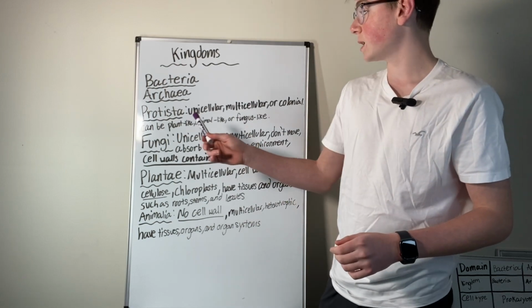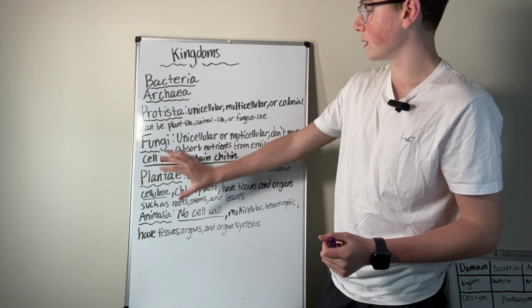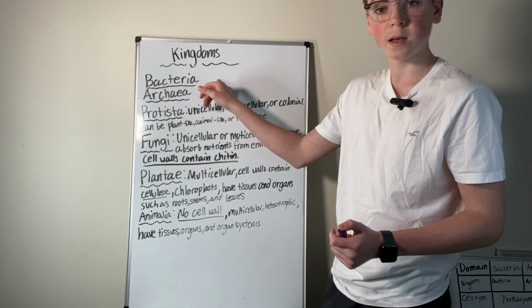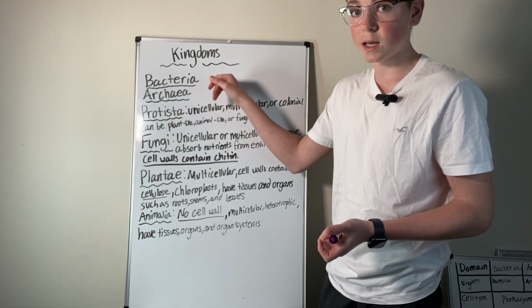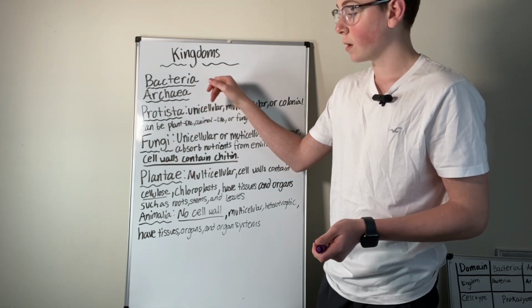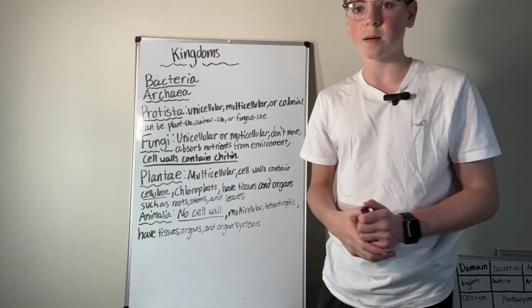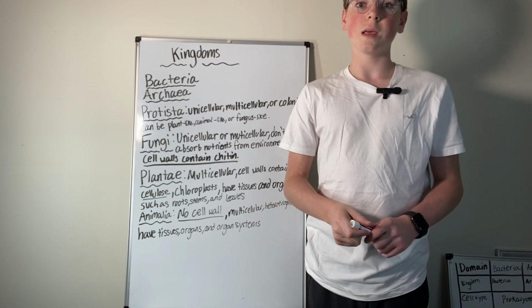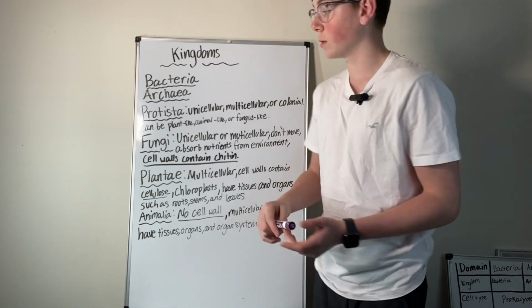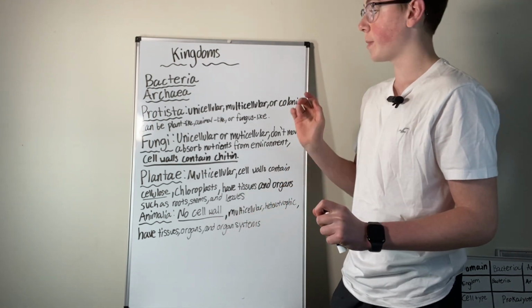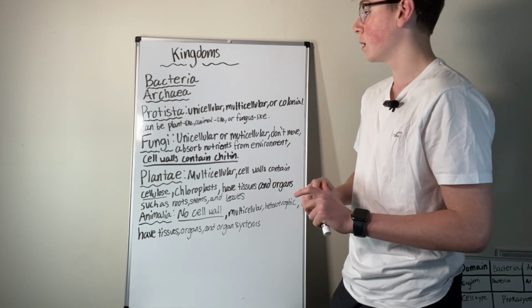Now, all of these kingdoms, so bacteria is in the domain bacteria. Archaea is in the domain archaea. Now, Protista, fungi, plantae, and animalia are all in eukarya. So eukarya has 4 kingdoms, while bacteria and archaea only have 1.